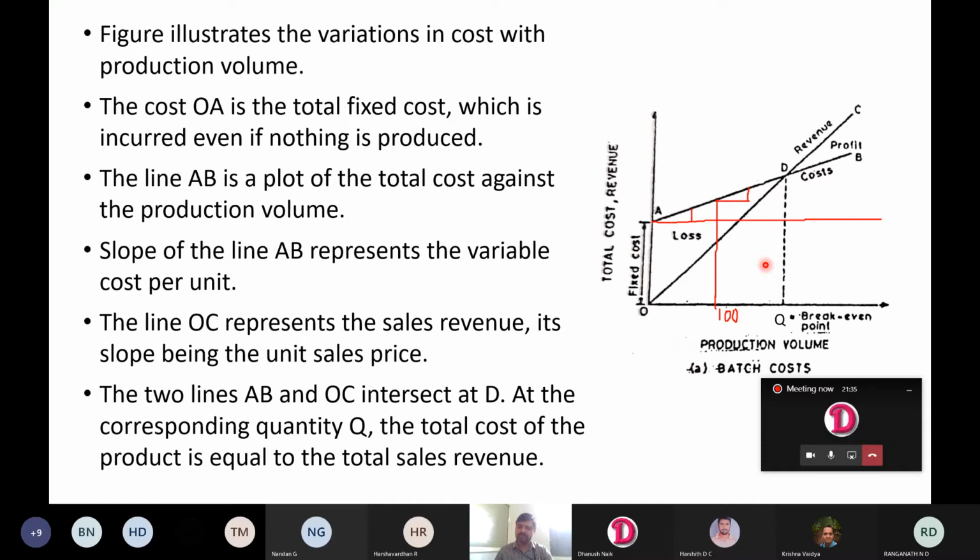So companies are able to get the answer for this question by doing this break even analysis. Initially company will be in loss because of the initial investment on fixed cost, and gradually it is going to earn some revenue. Later on, it may be after 2 years, after 4 years, the company may be able to get back all the initial investment, and it may be able to earn revenue. So that is the break even point. Break even point is a point where there will be no loss and there will be no profit.